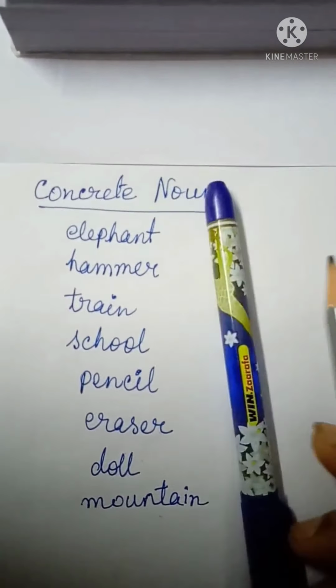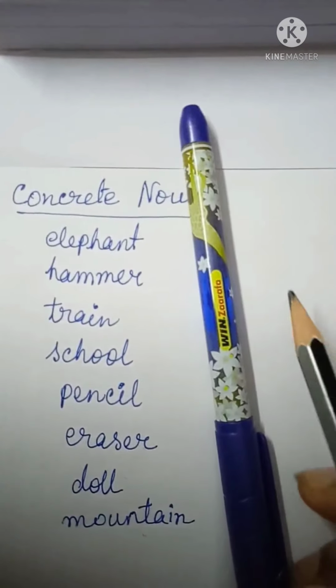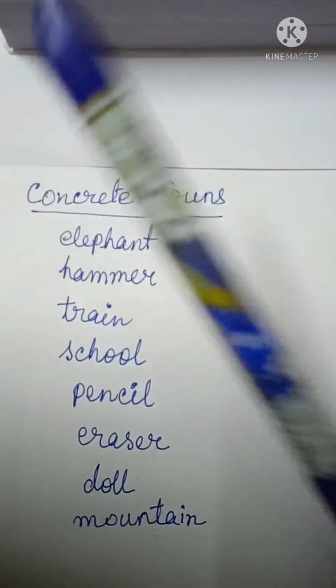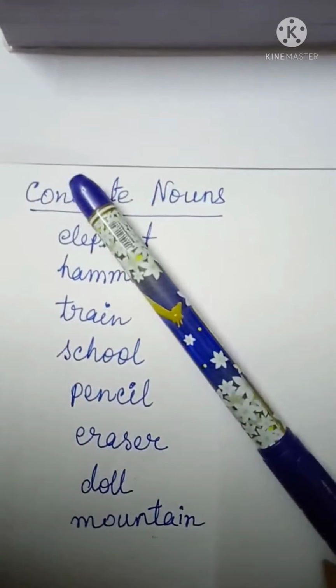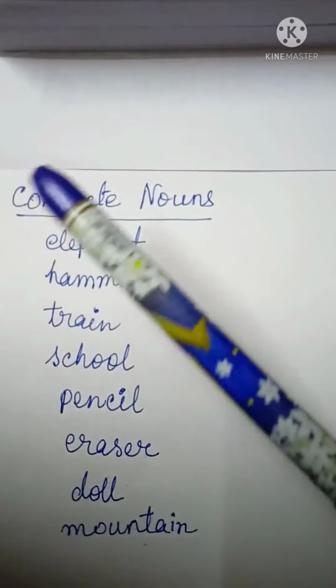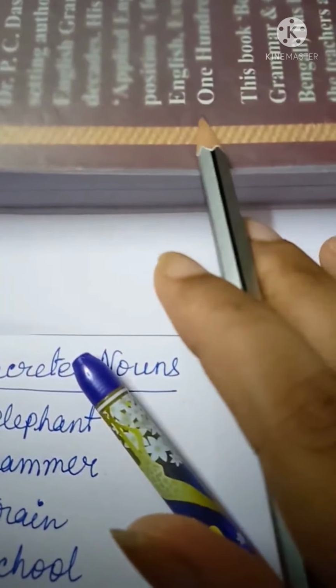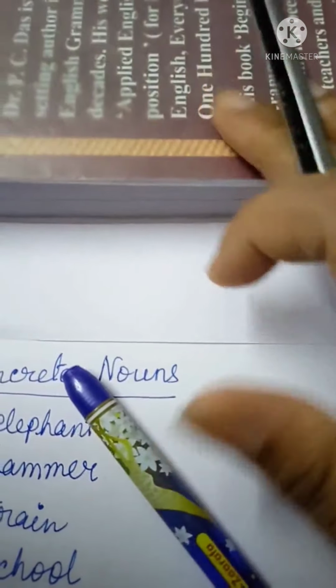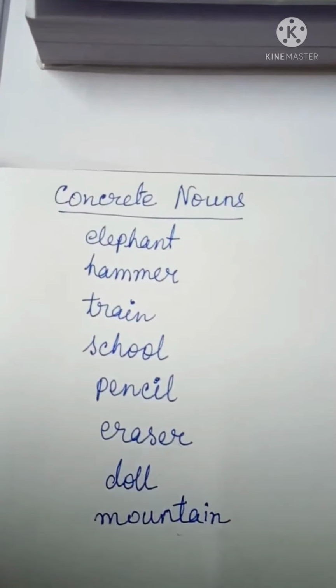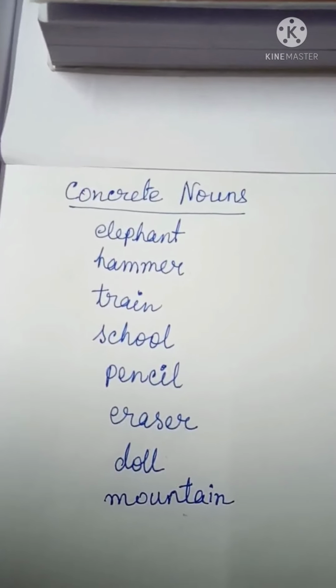Just see, this is a pen. This is also an example of a concrete noun because it has its own form or shape. That's why we can see it, we can touch it. Similarly, this is a book. It also has its own form or shape. That's why I can touch it or I can see it. So this is all about concrete nouns. Now we will read about abstract nouns.